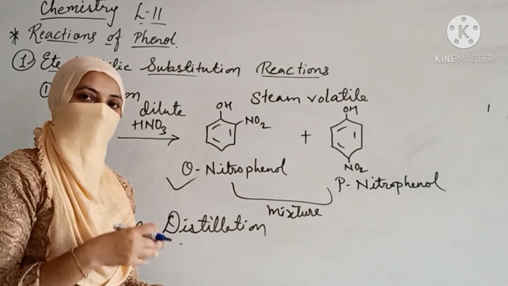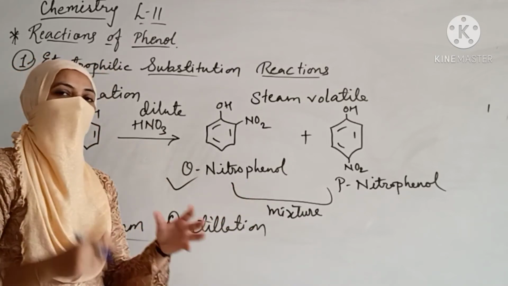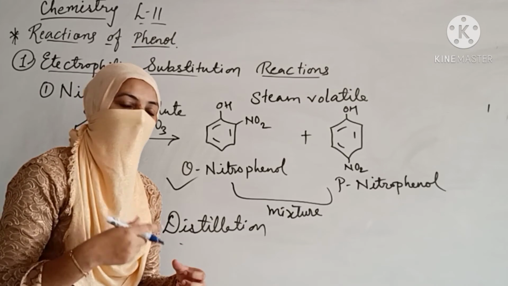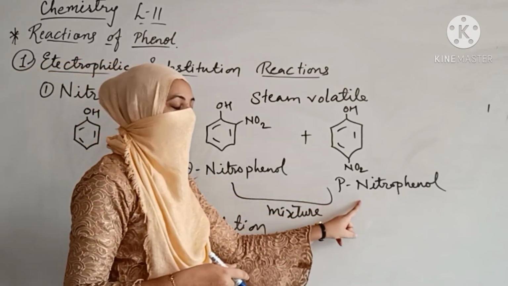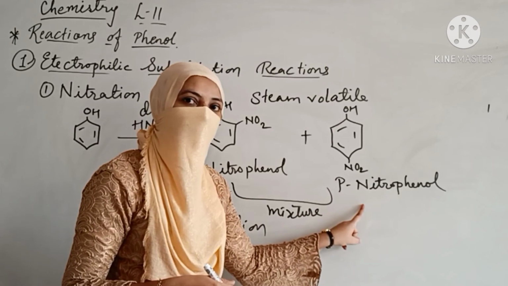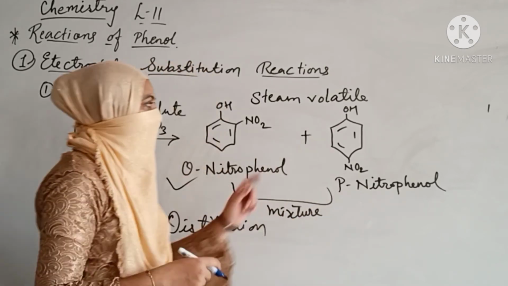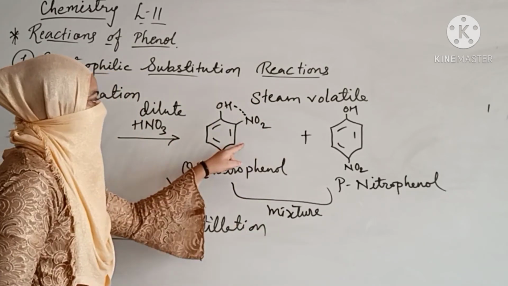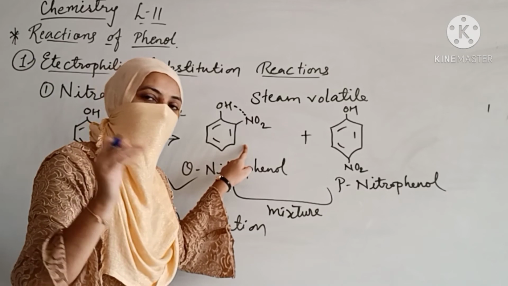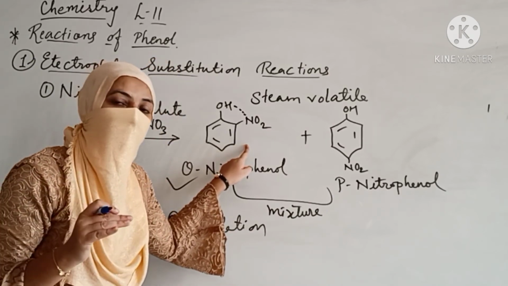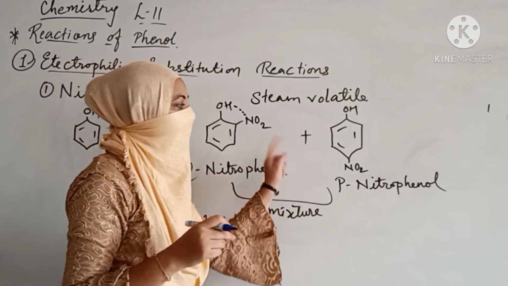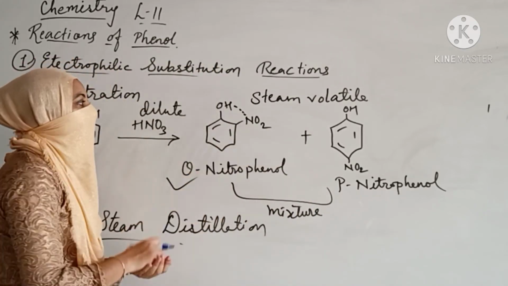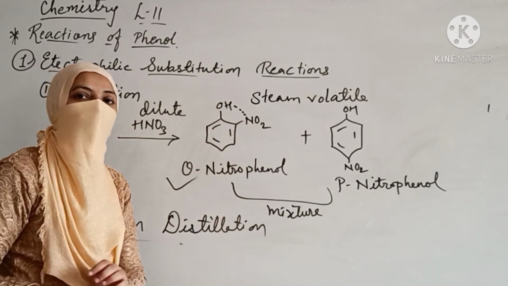When you are passing the steam, your ortho-nitrophenol will combine with the water and also go along in the steam. So you can separate this one, and the other cannot be separated. It is going to remain in your container. So the reason behind this is that you have intramolecular hydrogen bonding in this one, sorry, intra. When something is taking place within the molecule, we call it intra. And this is inter, when you take something outside. So because of the intra-hydrogen bonding, after hydrogen and oxygen, nitrogen is making a bond over here.